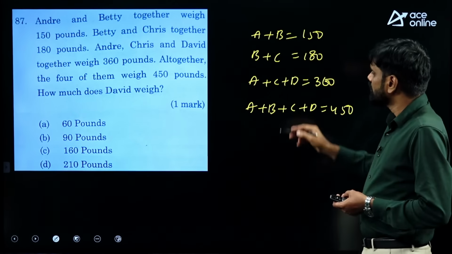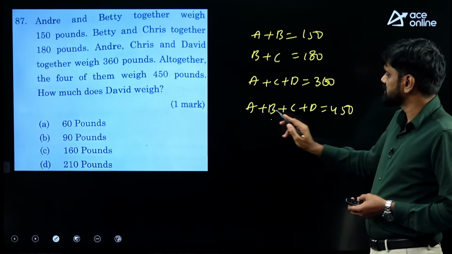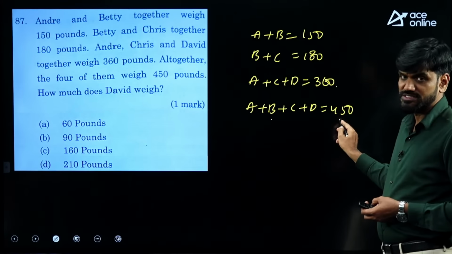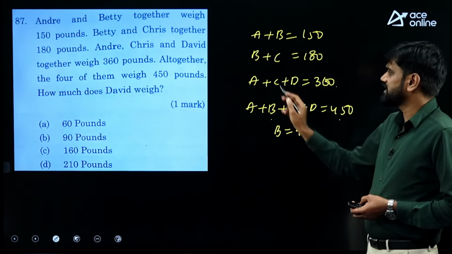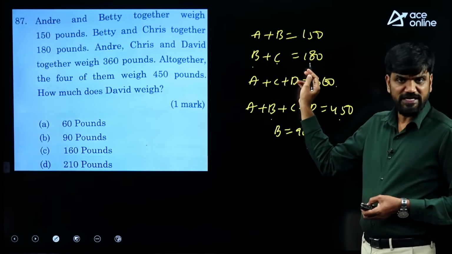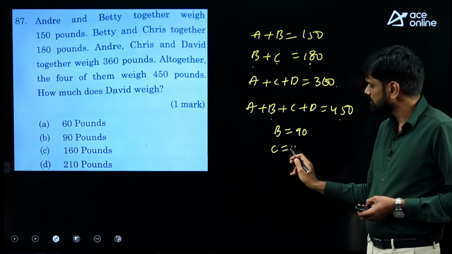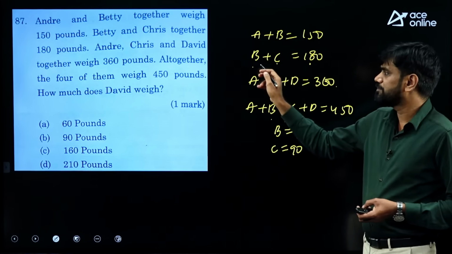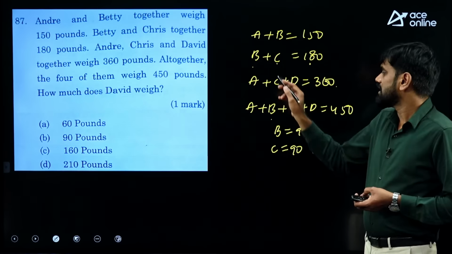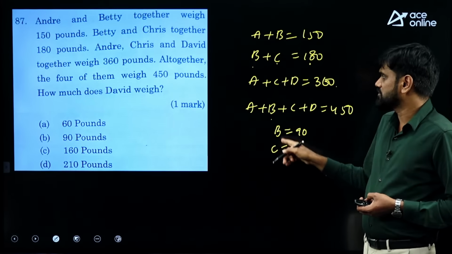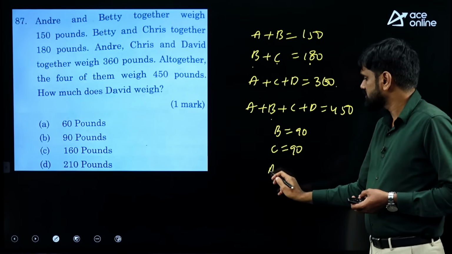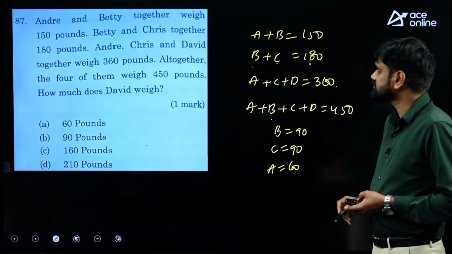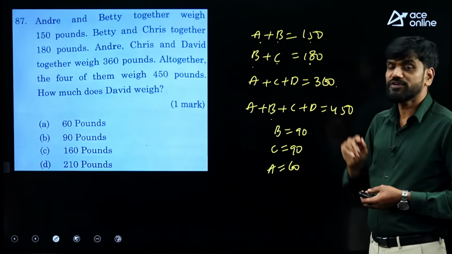If so, what is the difference between this and this? B is the difference. So difference in the total is 90. From this I can say that B is equal to 90. If B is 90, I know that B plus C together is 180. Hence I can say that C is also 90, provided I put B equal to 90 there. Now you know B and C are 90 each. If B is 90, A will become how much? A will become 60. Because A and B together is 150, we know.